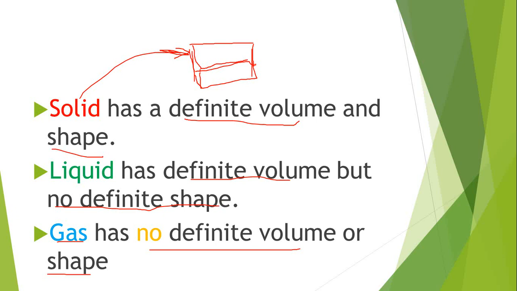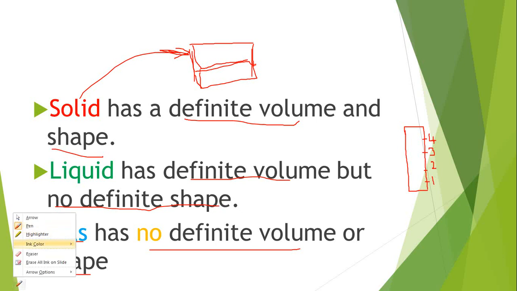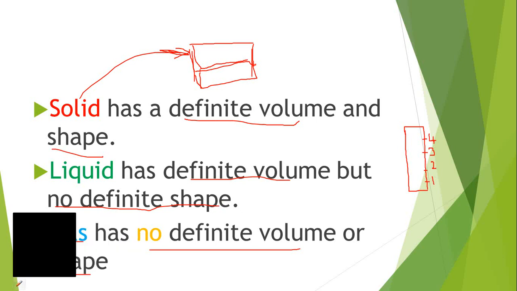The liquid, let's go for the liquid. The liquid has definite volume, of course. If I get here a graduated cylinder that has 1, 2, 3, 4, for example, and then I pour some water. I will get water and pour it inside it.